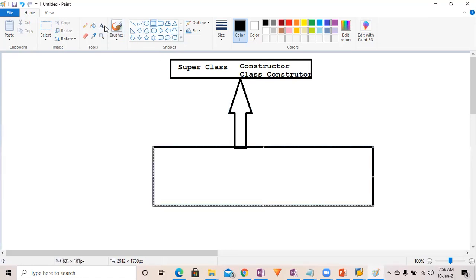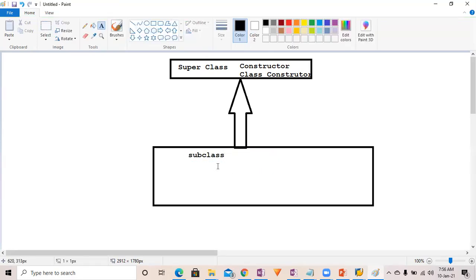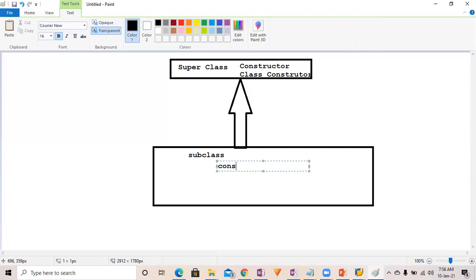In the subclass, also known as the child class, while the superclass is also known as the parent class, again you have the constructor. The subclass is inheriting the superclass, and in the subclass the constructor is defined, and a class constructor is also defined.